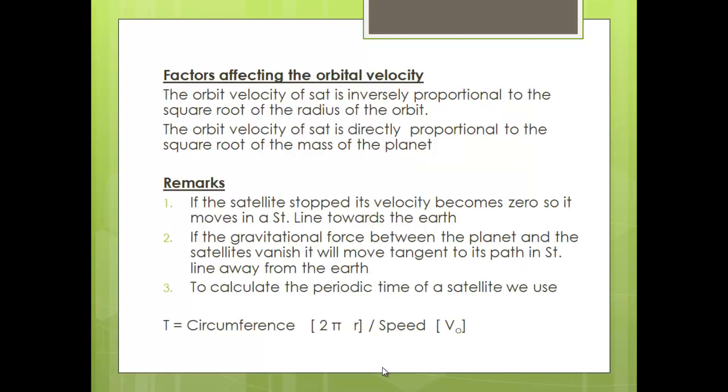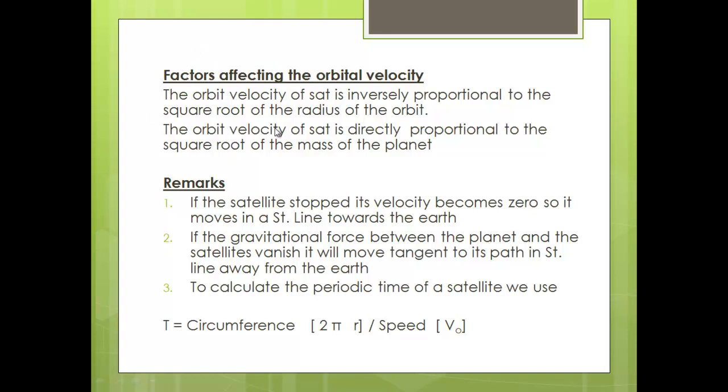What are the factors that affect the orbital velocity? Number one, the orbital velocity is inversely proportional to the square root of the radius. So if the radius increases 4 times, the orbital velocity will decrease to half because of the square root. If the radius increases 16 times, the orbital velocity will decrease to a quarter as a result of the square root.